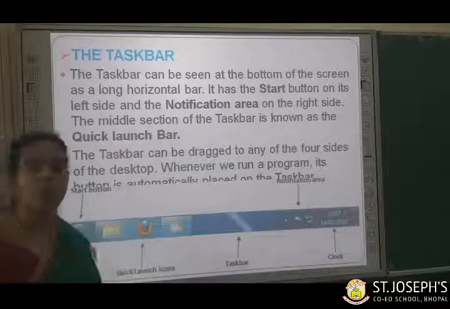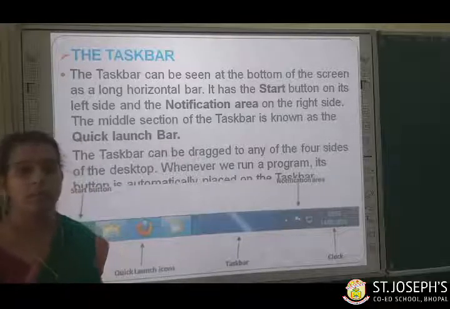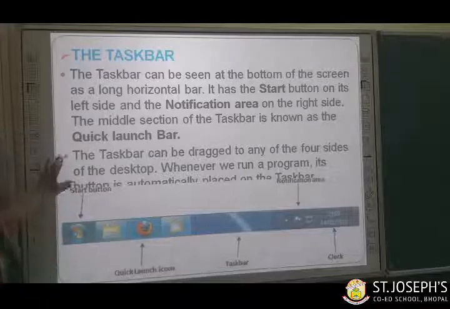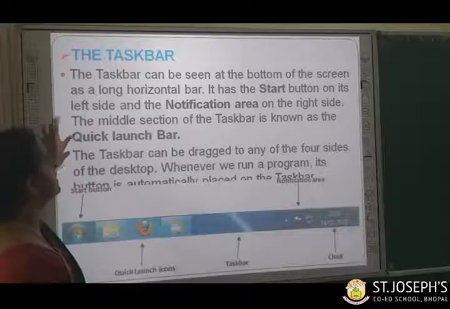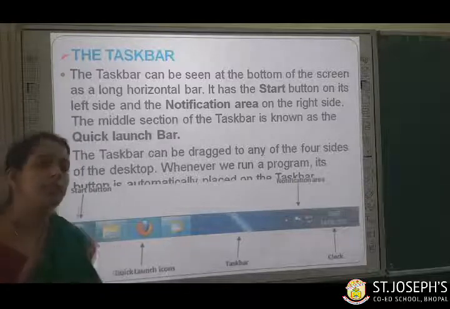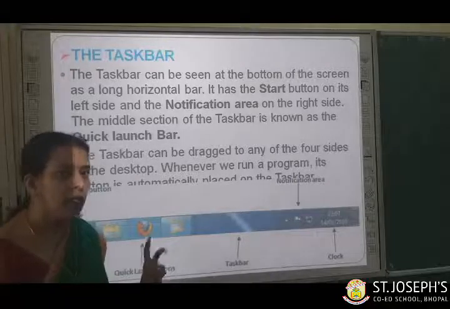The second or third one was, the taskbar is flexible. Yes, what is known as taskbar? Taskbar is a horizontal bar at the bottom of the screen. It has got three main sections. How many sections? Three main sections.